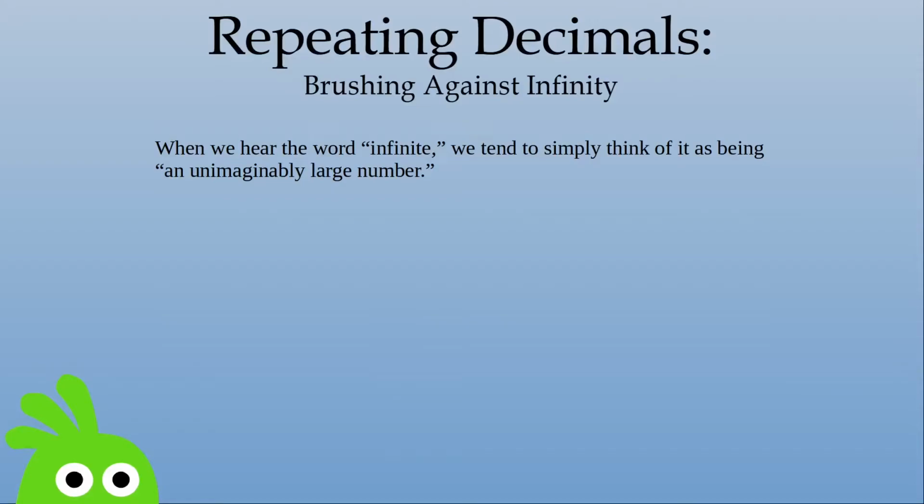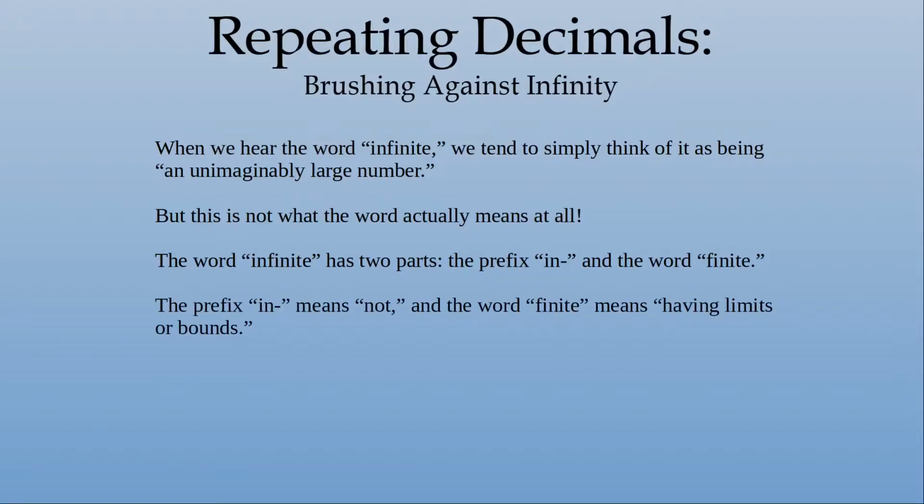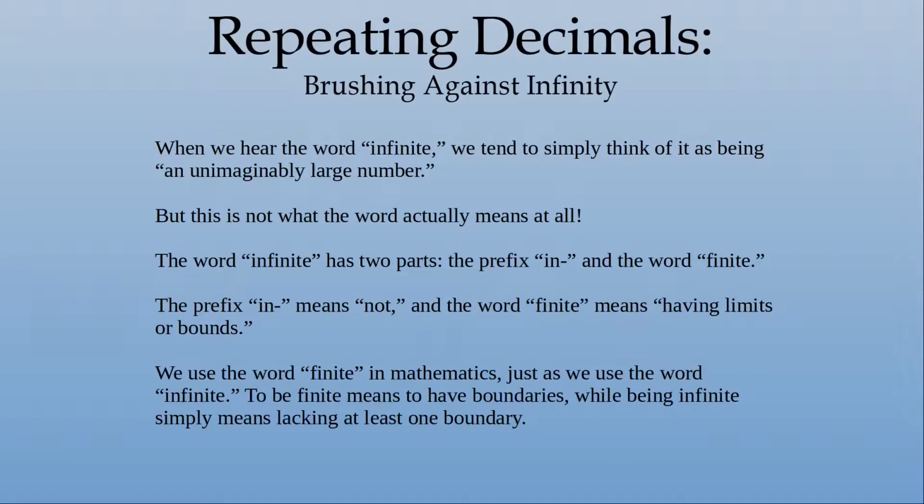When we hear the word infinite, we tend to simply think of it as being just an unimaginably large number. But that's not what the word actually means at all. The word infinite has two parts, the prefix in and the word finite. The prefix in means not, and the word finite means having limits or bounds. We use the word finite in mathematics just as we use the word infinite. To be finite means to have boundaries, while being infinite simply means lacking at least one boundary.